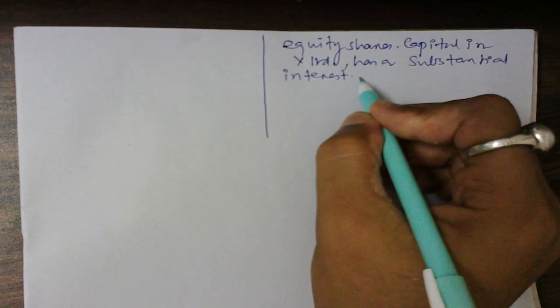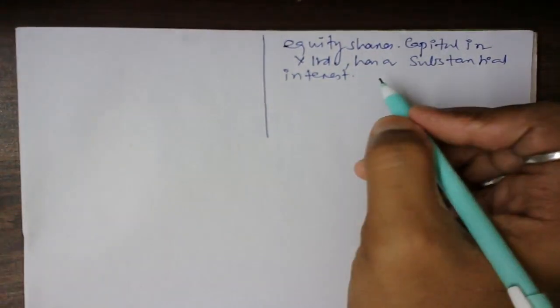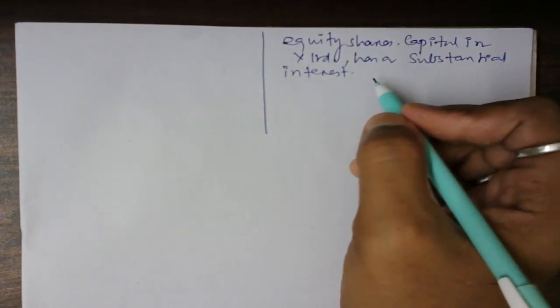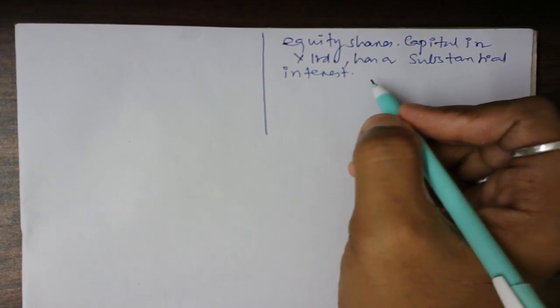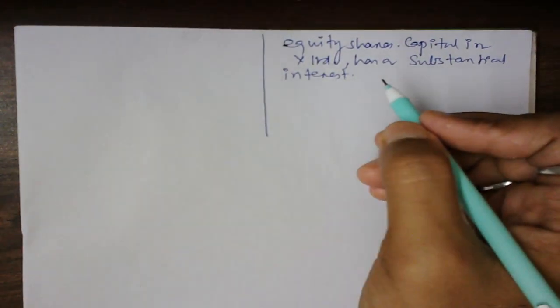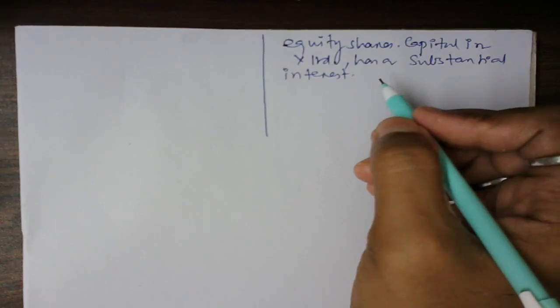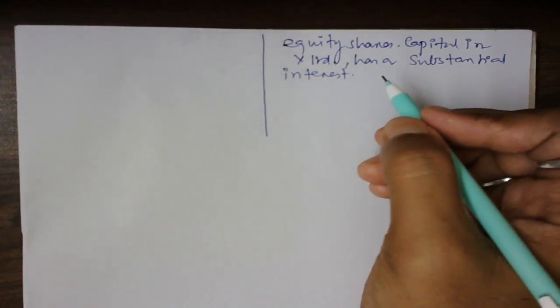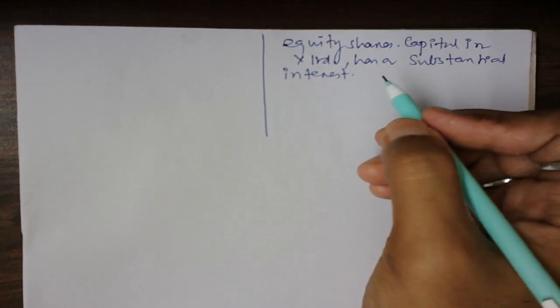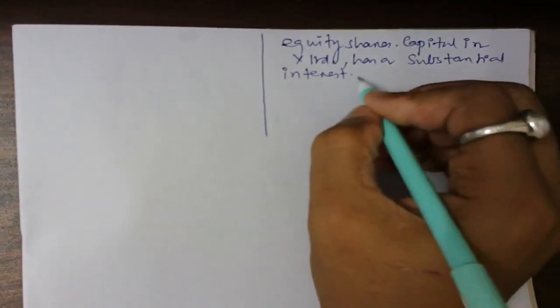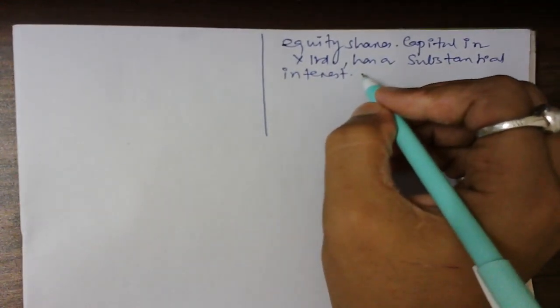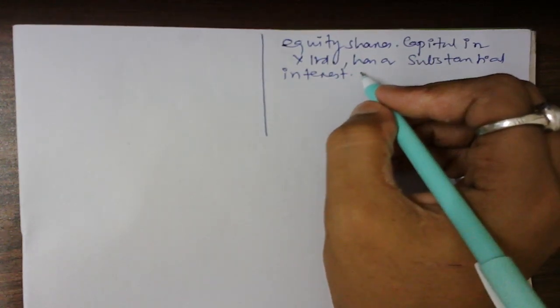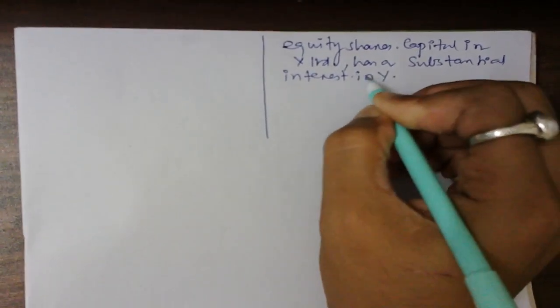It means you can write: has a substantial interest in Y. You can write here, in Y.